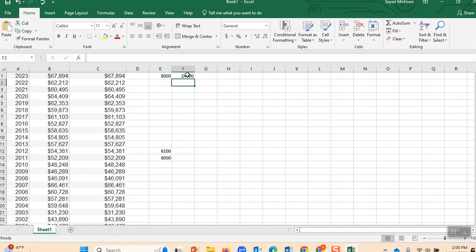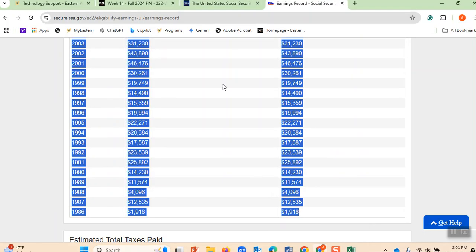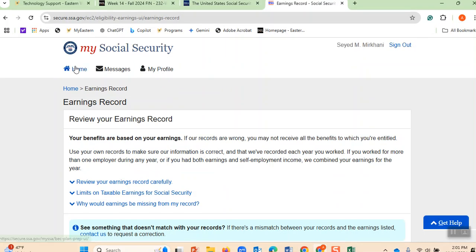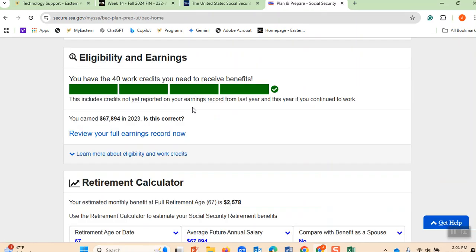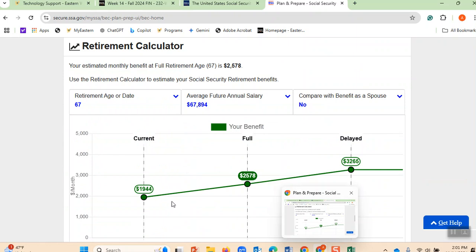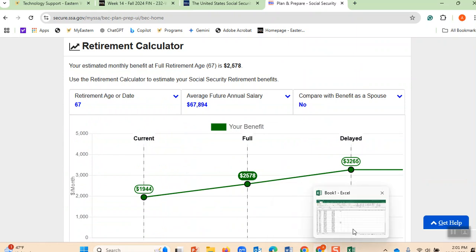Therefore, you understand that while you are younger, you pay more Social Security, and it has a compounding effect. When you retire, it will be tripled after 3 years. Here, of course, when the government adds all these numbers, it comes to the conclusion that I have paid the government as much money as would give me this rate that you all saw in my Social Security. Therefore I click home, and I come back here, and this number that you see here is coming from this Excel sheet.